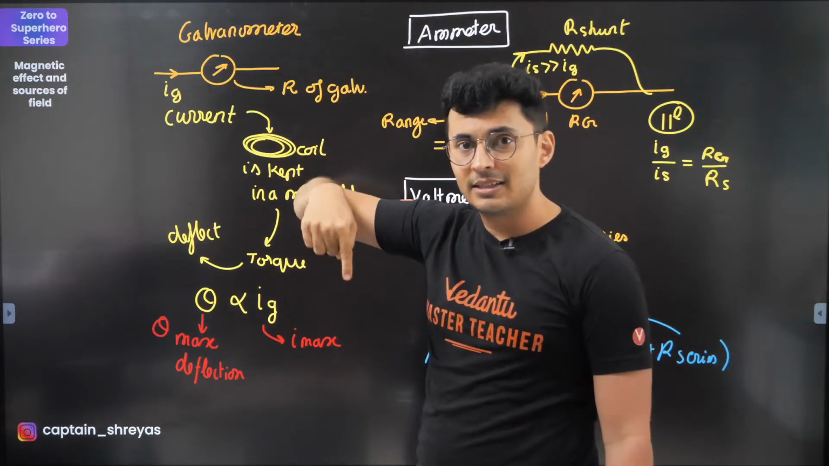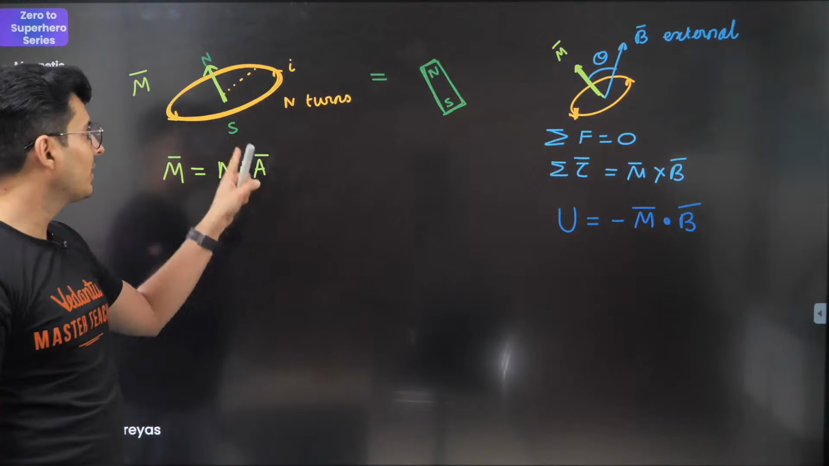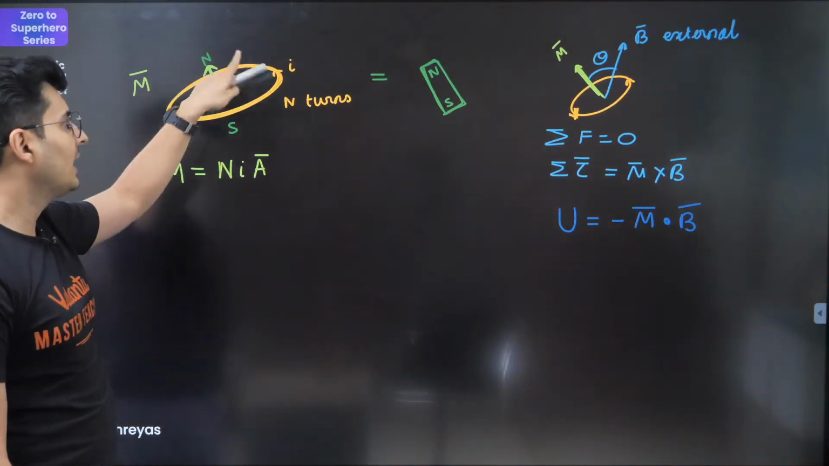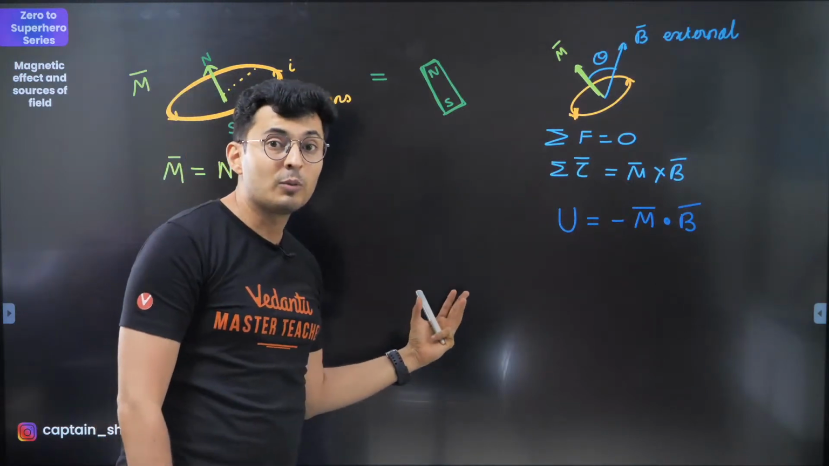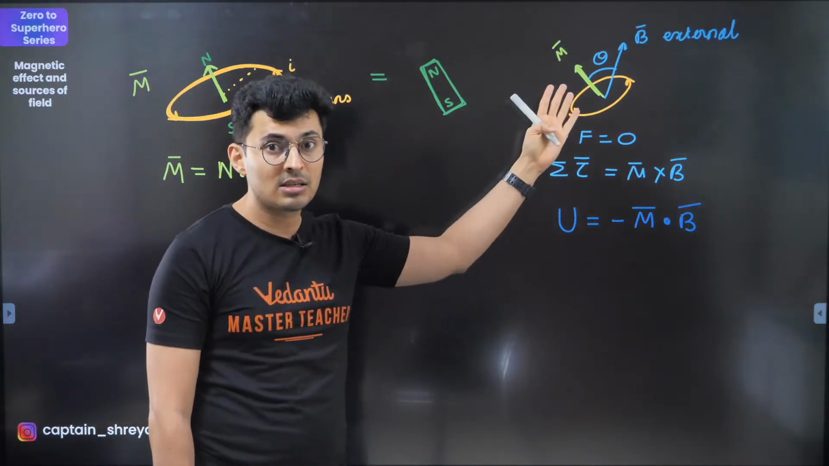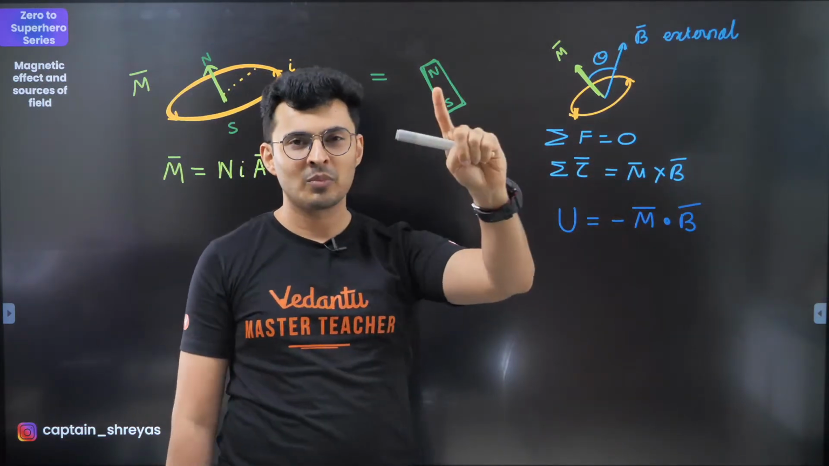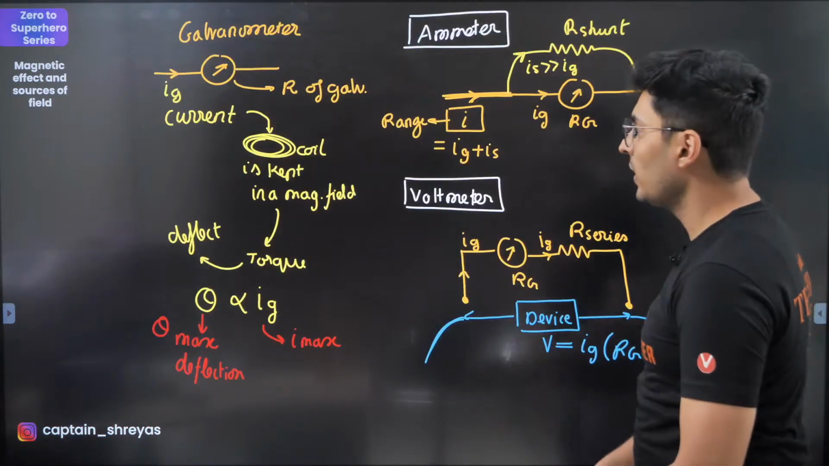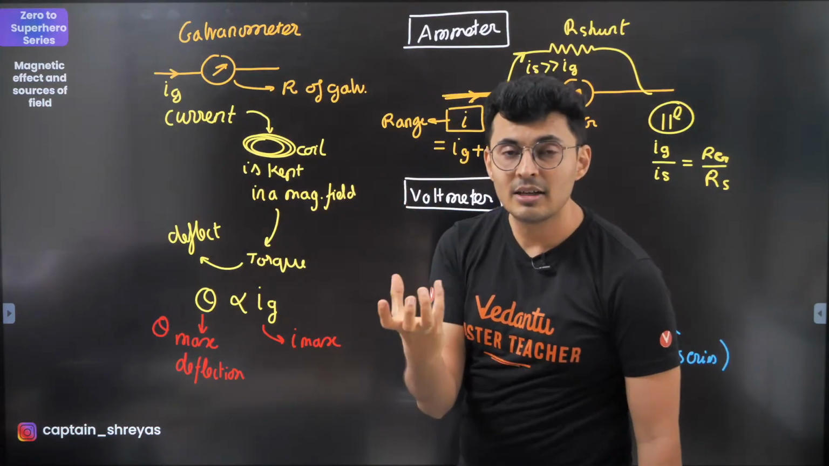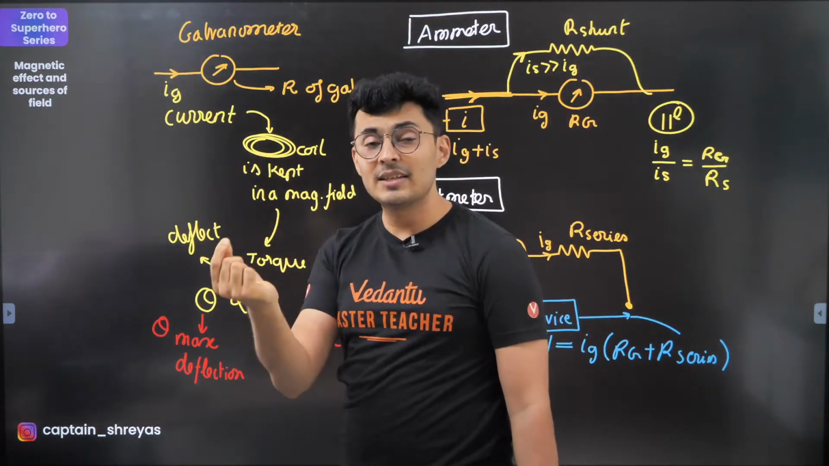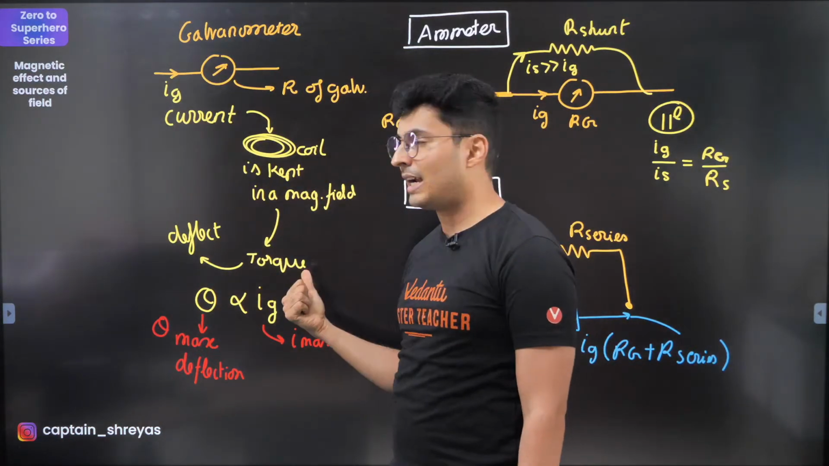When you pass current, what will happen? It will develop magnetic moment. And what happens if you place it in front of somebody else? Oh, it will react. There will be a torque acting on it. So if you take this coil and place it in a magnetic field, you will see that this coil will experience a torque in front of the magnetic field.